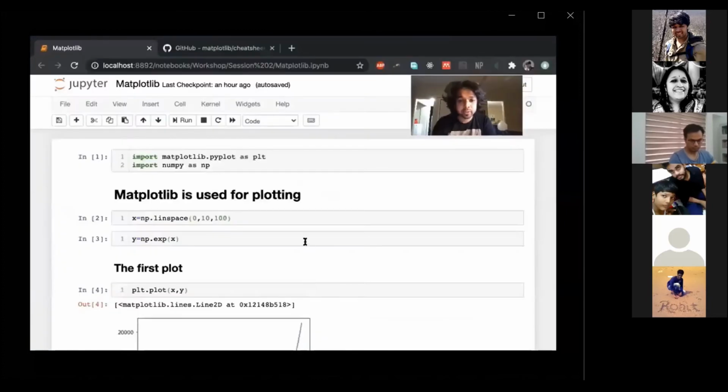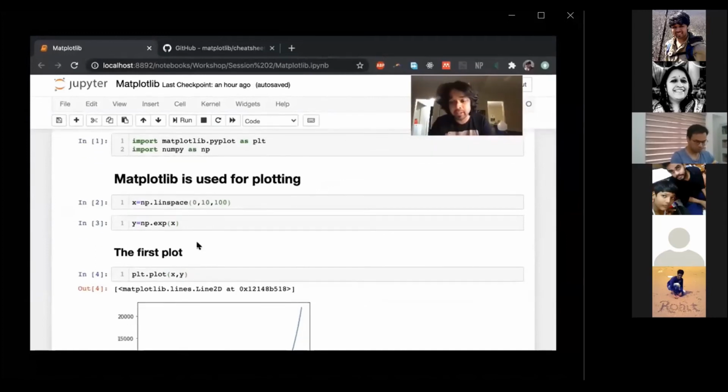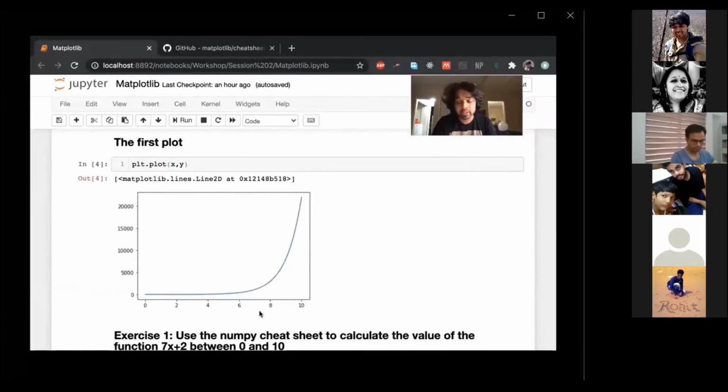So here's our Jupyter notebook. We are going to import it using this line: import matplotlib.pyplot as plt. So whenever we use this package, we're going to say plt dot something. I'm going to import numpy as np. x is equal to, so we need to plot something, right? So I'm going to make linearly separated points between 0 and 10, 100 of them. And I'm going to make a new variable called y, which is np.exp of x, and I'm going to just plot this.